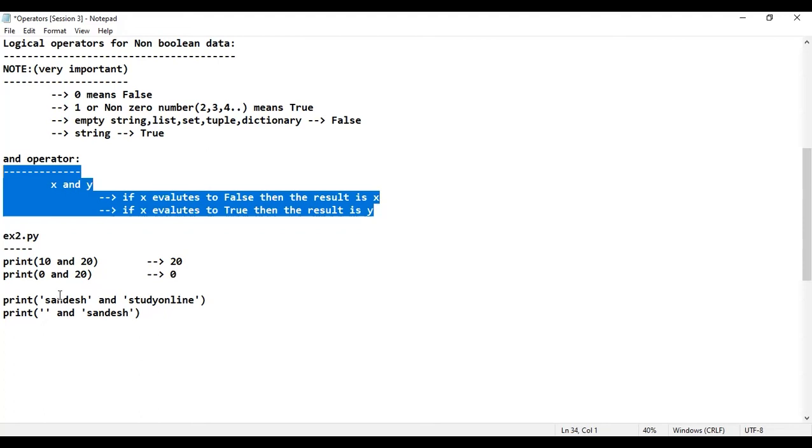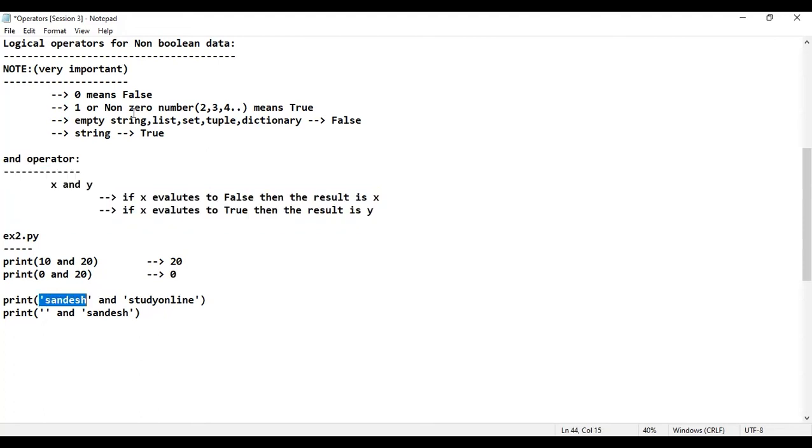On what basis I have got the output? On this basis. Now tell me, a string means what? True. If the data is true, please tell me what is the output? Y is the output. That means I'll be getting the output as what? Study online. How many of them will agree with my point? 100%, we will just execute and see the output.